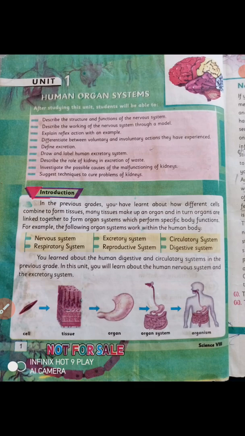So students, these systems are coordinated with each other, and they have to coordinate for the proper functioning of the body.